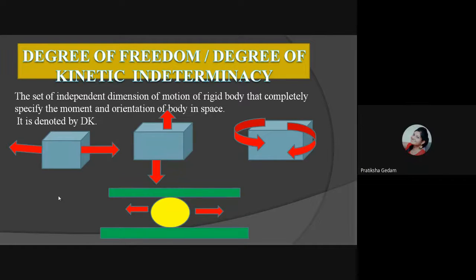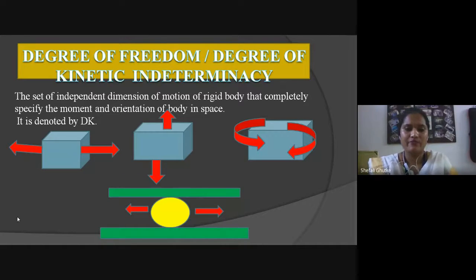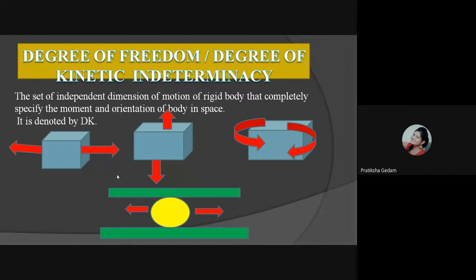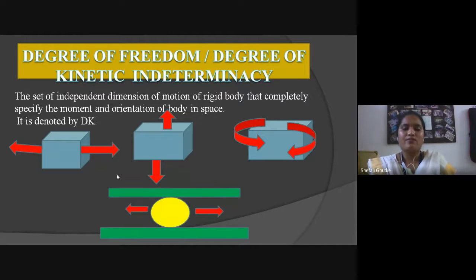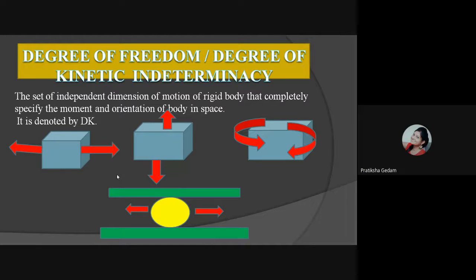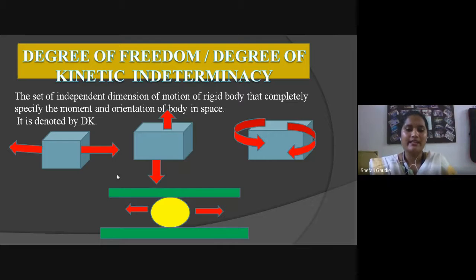Again, for example, if we have a ball and we are providing resistance in both upward and downward direction, but we are allowing the ball to move either forward or backward, then we can say that this ball has degree of freedom only 2.